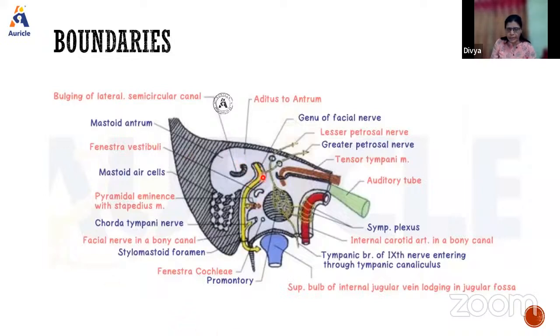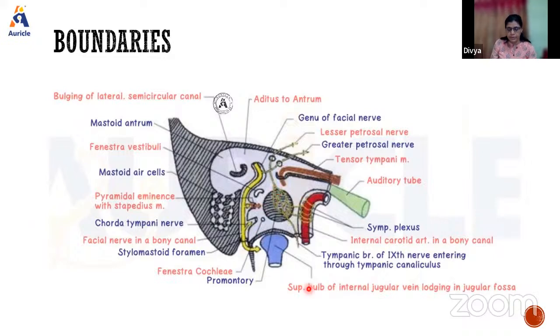Then we will see the oblique part of the facial canal. The straight part was seen in the posterior wall, whereas the oblique part we see in the medial wall, where the facial nerve will pass. Then there is a hook-like process. The bony plate present in the anterior wall projects into the middle ear cavity, forming a hook-like process called the processus trochleariformis.